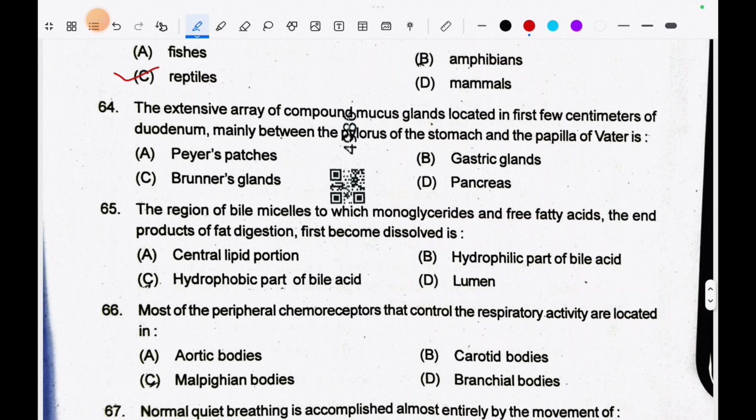Question number 64. The extensive array of compound mucus glands located in the first few centimeters of the duodenum, mainly between the pylorus of the stomach and the papilla of Vater, is Brunner's glands.